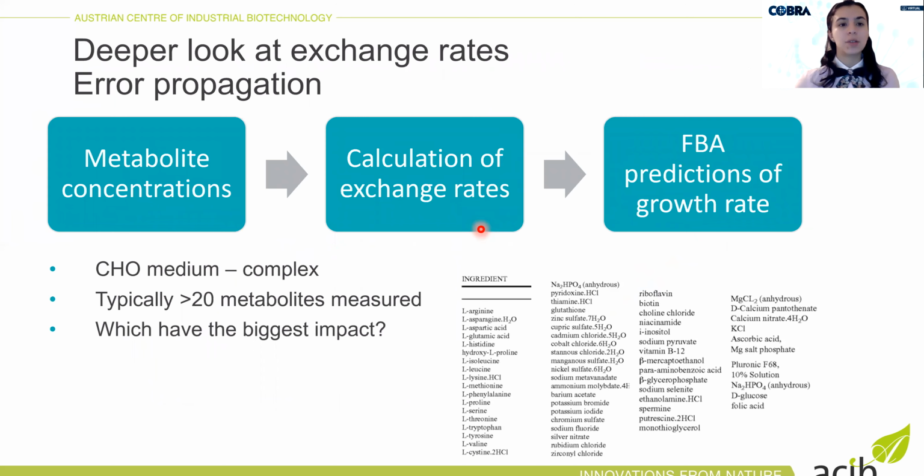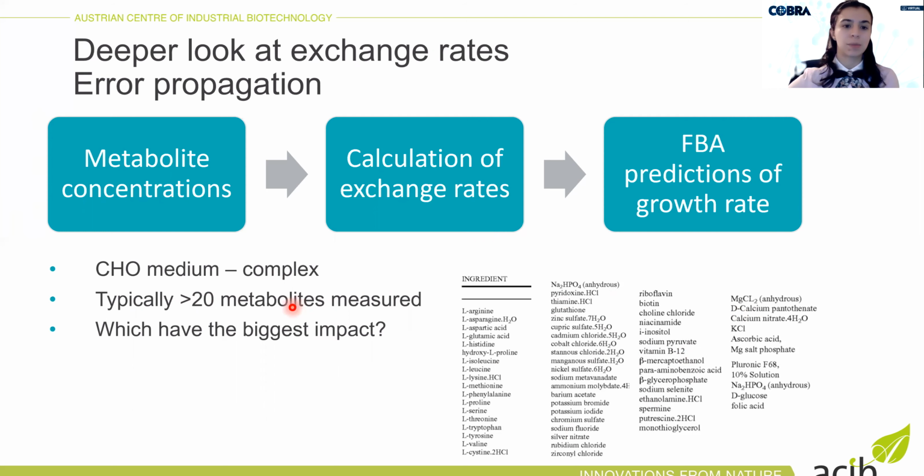So then we decided to have a deeper look at the exchange rates, and we wanted to study the error propagation from metabolite concentrations to calculation of exchange rates, and then to FBA predictions of growth rate. And we wanted to do this because CHO medium is very complex, so this is just for illustration of what components it has. And typically, to run FBA, we need to measure more than 20 metabolites.